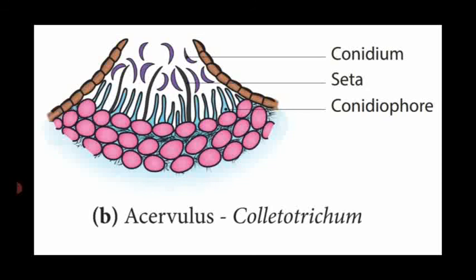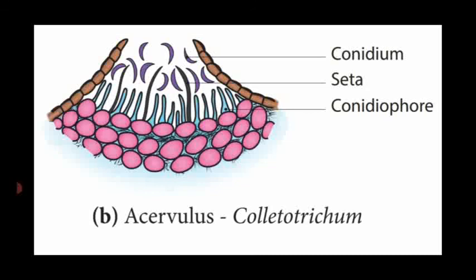Parasexual cycle means they produce only one type of sex organ. Not exactly sex organs, but only one type of spores is produced. That is said to be the parasexual cycle, which leads to variation among the different species present in the Deuteromycetes fungi.